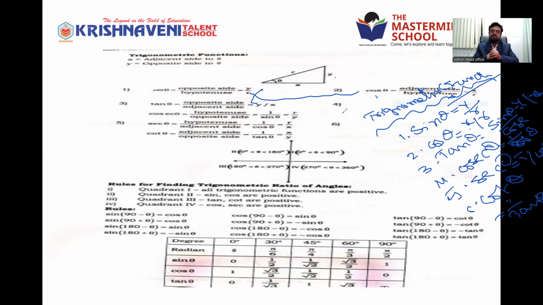Whereas cosecant theta is hypotenuse by opposite side, secant theta is hypotenuse by adjacent side, the reverse of cos theta, and cot theta is the reverse of tan theta. In this way you can write the formulas for all six.